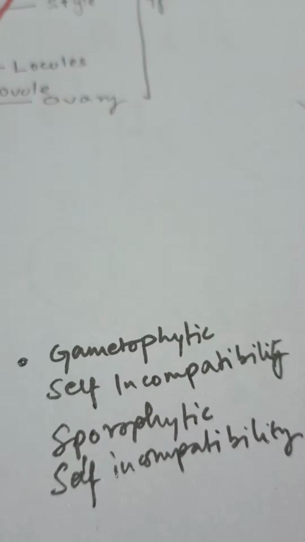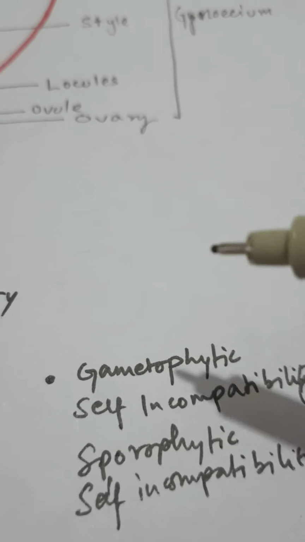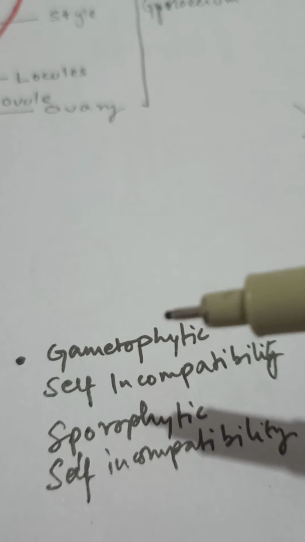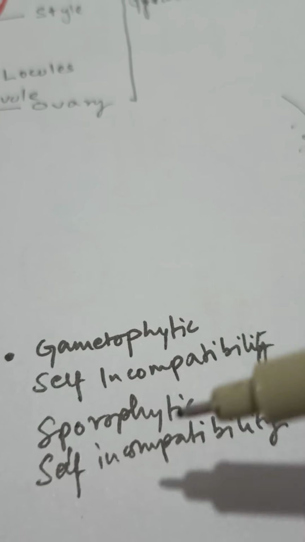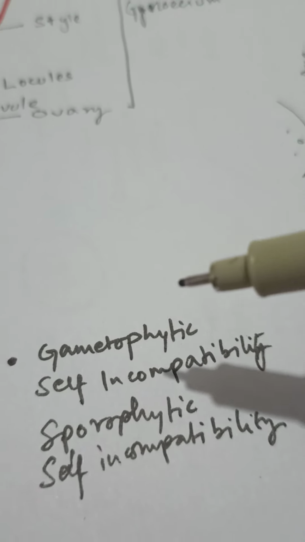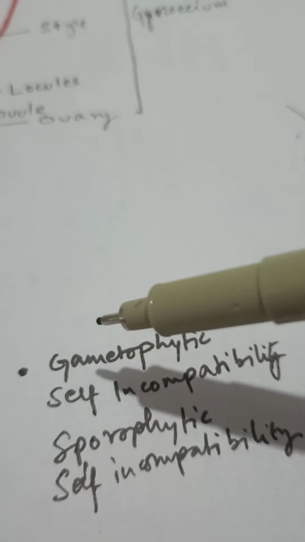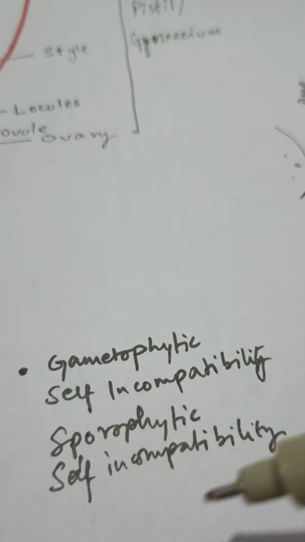The first one, gametophytic self incompatibility, is controlled by the genotype of the male gametophyte. The male gametophyte is responsible for production of the pollen, so it depends on that.